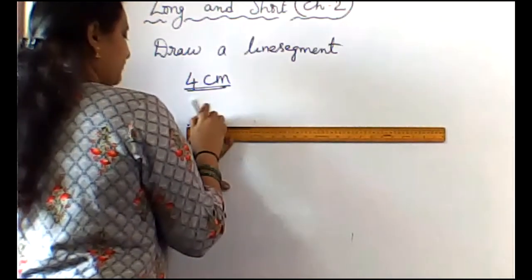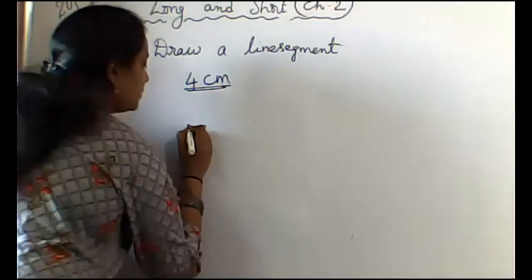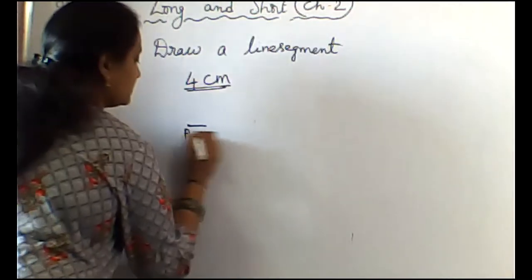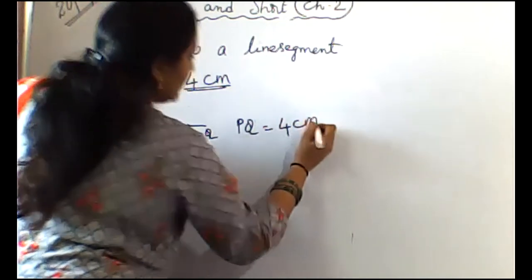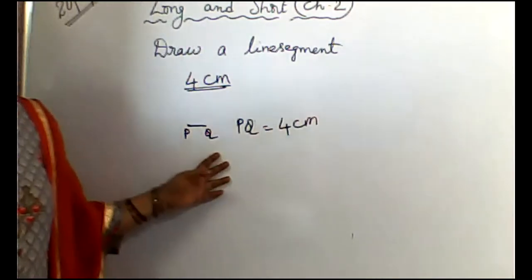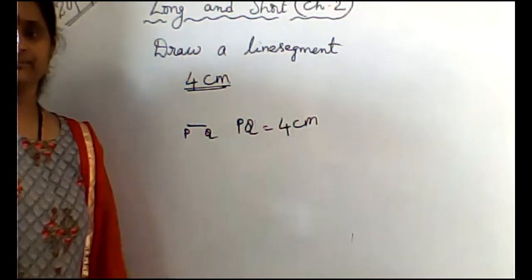At 4 keep another point and then join the 2 points. So PQ equals 4 centimeters. You can name the points also.